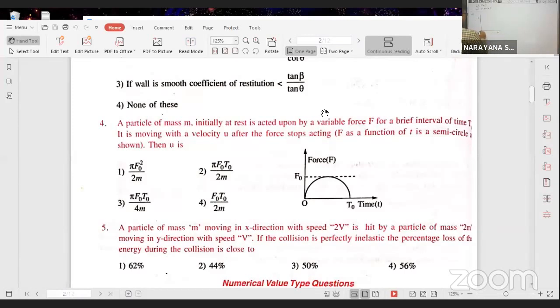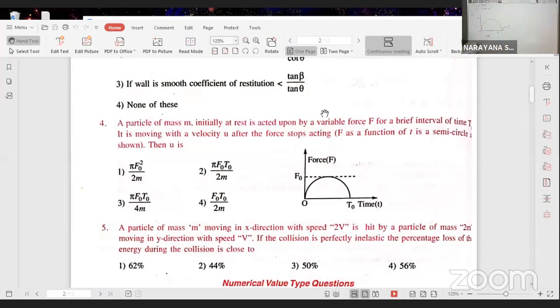force acts on the body which varies with time on a body given like this. Before the force acts on a body, it is the semicircle. Before the force acts on a body, whatever the velocity of the body that is given, that is initial velocity of the body, sorry, initially it is at rest. So initial velocity of the body is 0. The force acts on a body which varies with time according to the graph like this. And whenever force stops acting on the particle, means after t naught seconds, the force acts on the particle after t naught seconds. So after t naught seconds, force stops. At that time, the velocity of the body v is equal to u. That u is equal to question mark.